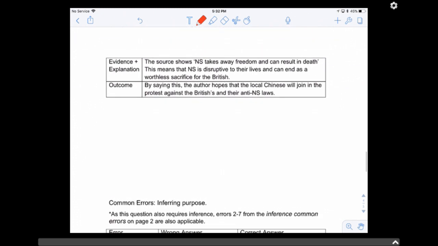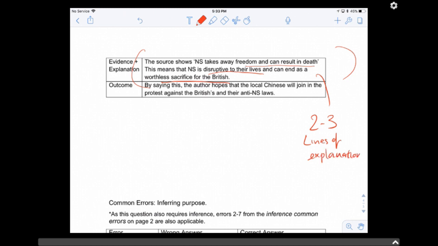Alright, how do you know this? Because it says that NS takes away freedom and can result in death. Right? So what does this mean? This means that by taking away freedom, resulting in death, it's disruptive to your life. It can lead to a worthless sacrifice for the British. So things like this. Give me 2 to 3 lines of explanation.